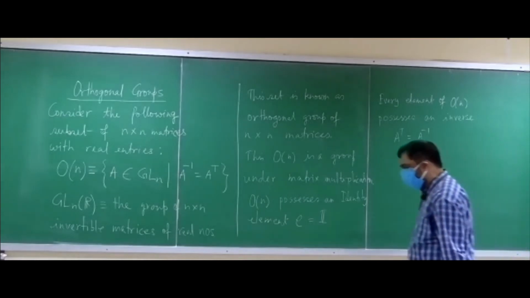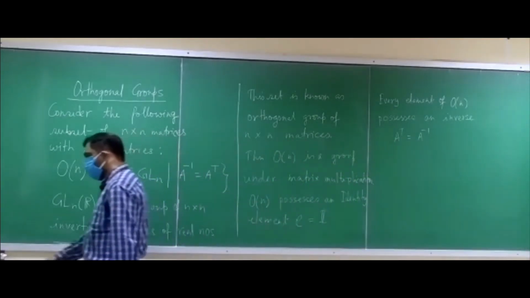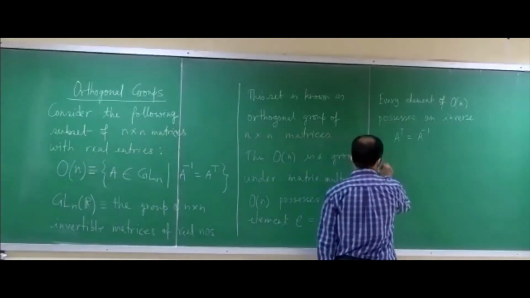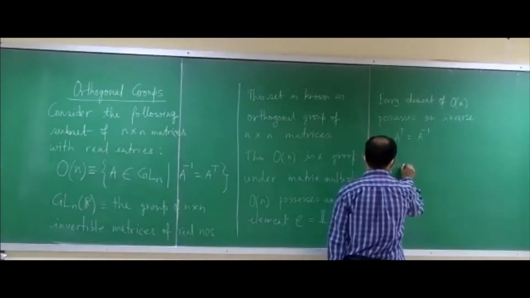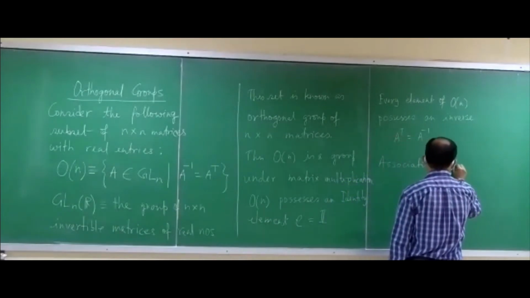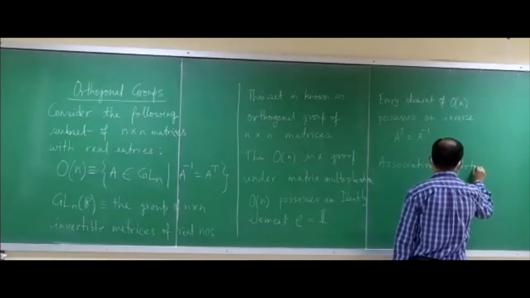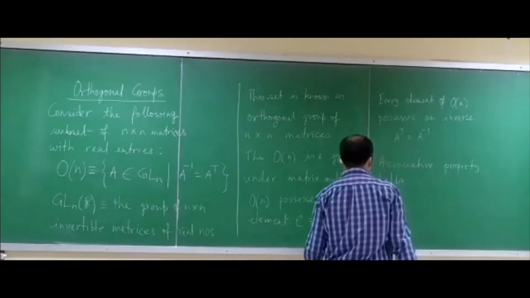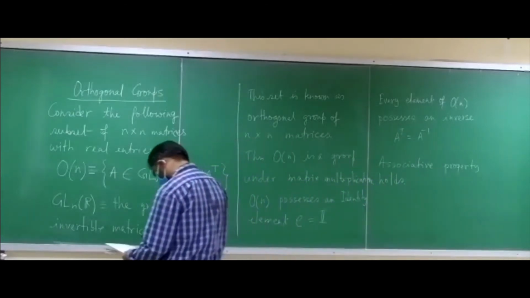And we also know that matrix multiplication is by nature associative. The associative property also holds, because matrix multiplication is by nature associative.